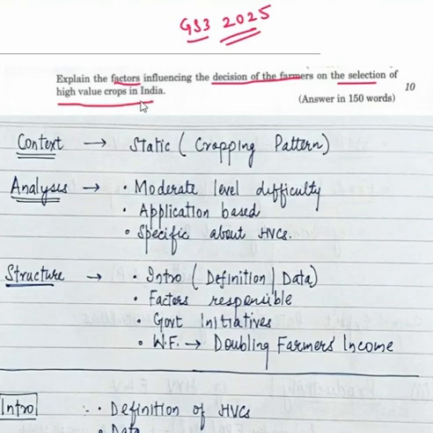So we have to tell the factors which will decide whether a farmer will go towards high value crops or not. First, we need to tell the factors why he would go towards high value crops, and we also need to tell those factors why he would go for a specific high value crop. So we'll discuss those factors in the answer.